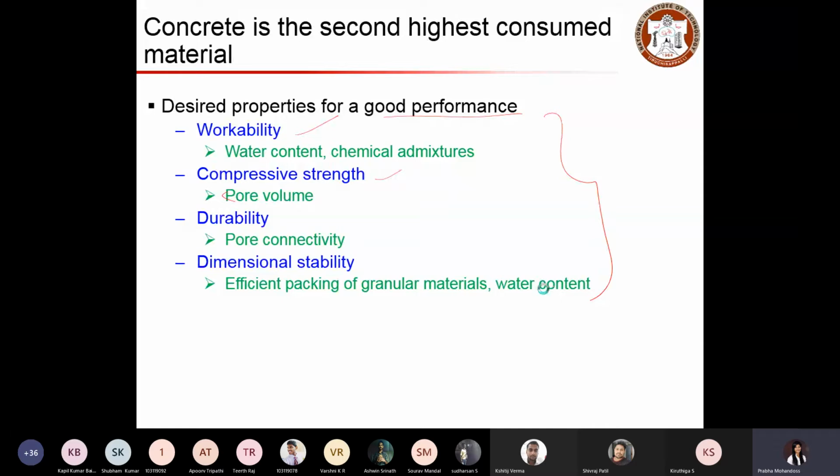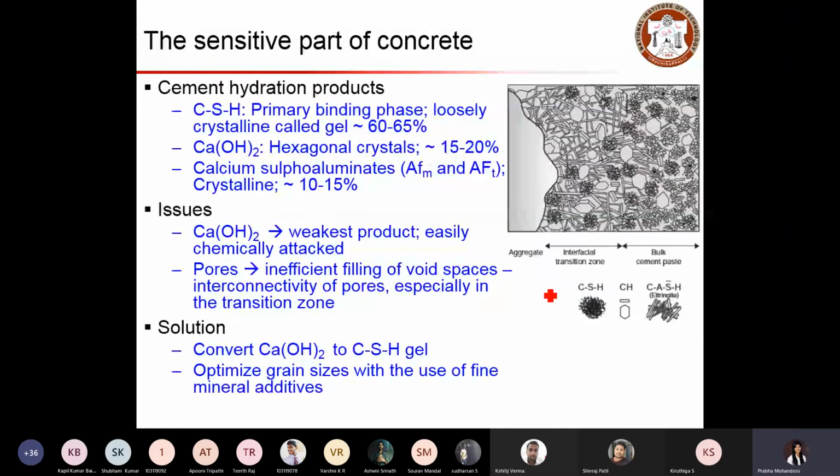Alright, but when we talk about concrete, there are sensitive parts in concrete that will become weak zones. Those weak zones will result in poor performance, or when they come into contact with other deleterious elements, that can reduce the performance of concrete. So let us look in detail at what those weak parts are.